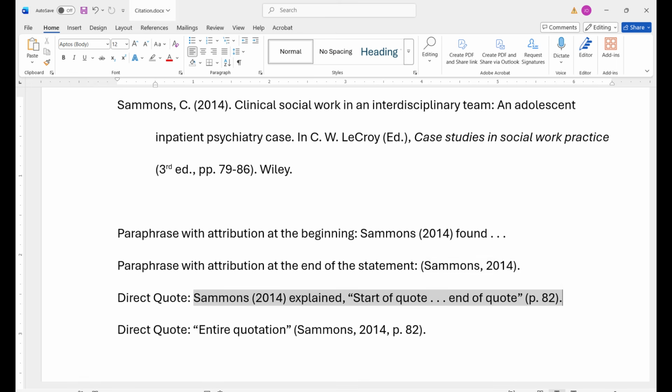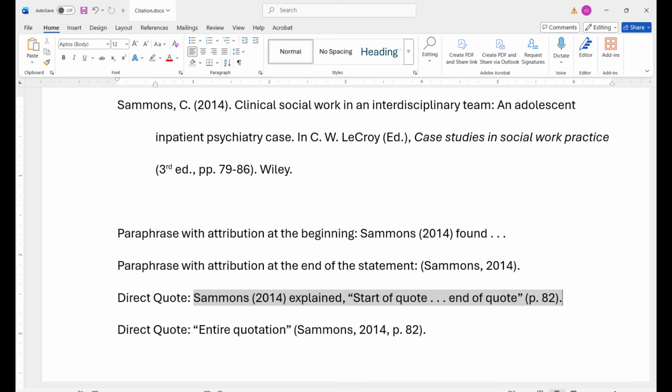Direct quotes can be formatted in two ways. You can put the attribution prior to the quote with the chapter author's last name, year in parentheses, followed by an appropriate verb and the quotation within quotation marks, but no period. Following the closing quotation mark, add a space and an opening parenthesis followed by a lowercase p period, space, and the page number. For multiple pages, use PP period and the page numbers with a range such as 82-83,